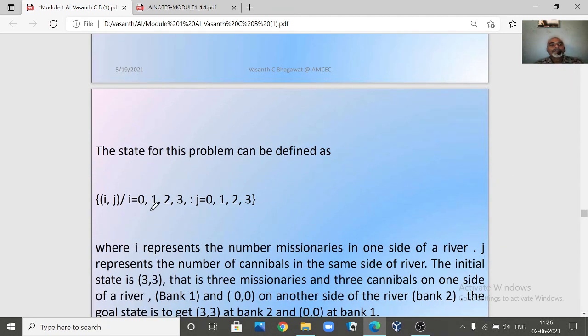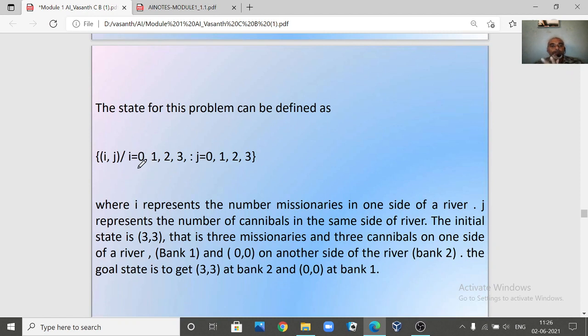Now there is another way of representing this same problem. In our prescribed textbook, this is how they have represented the problem. They have defined the state space (i, j), where i indicates the missionaries and can take values from 0 to 3, and j indicates the cannibals, which can also take values from 0 to 3.